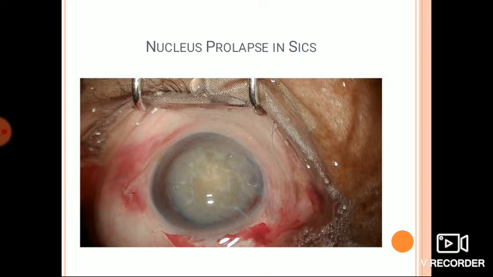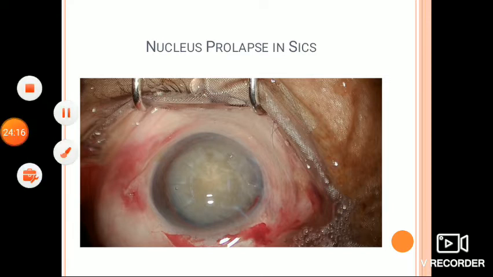The nucleus can be prolapsed into the anterior chamber with the help of the hydroprolapsing method or with the help of a Sinskey hook. It is completely brought into the anterior chamber.